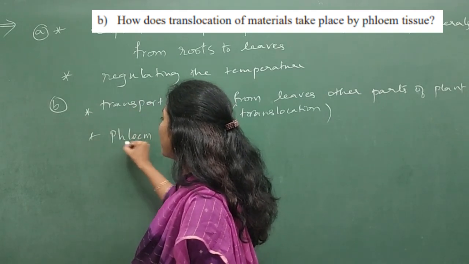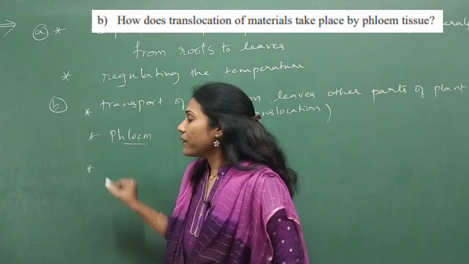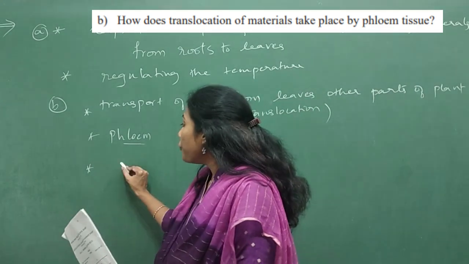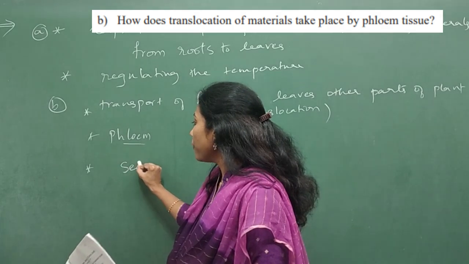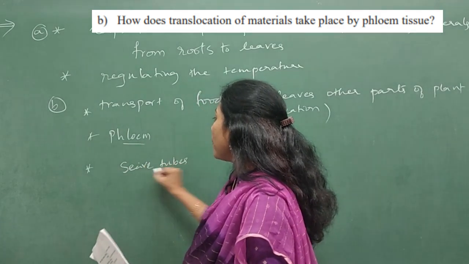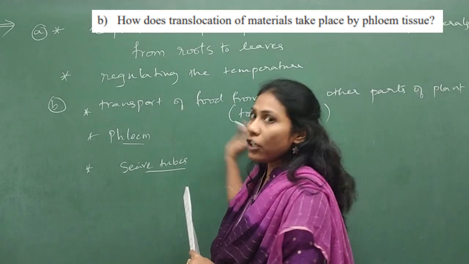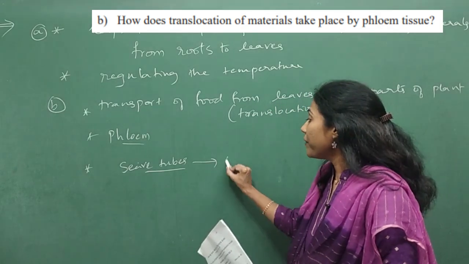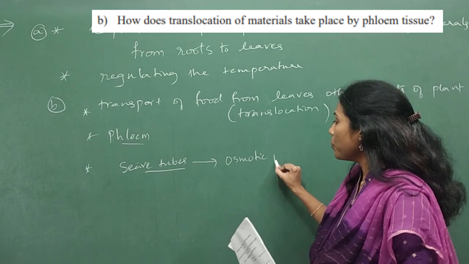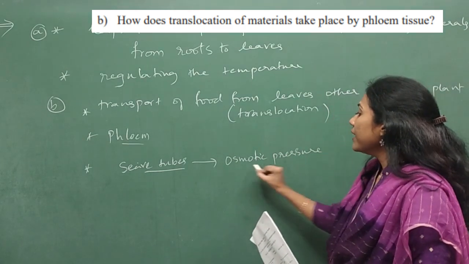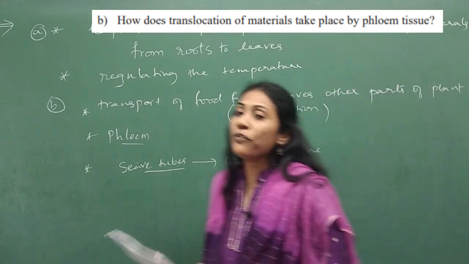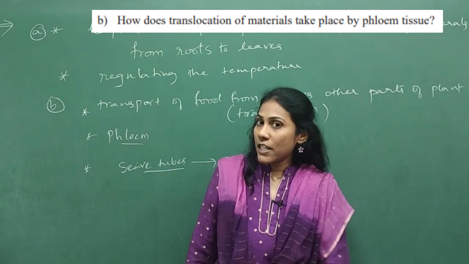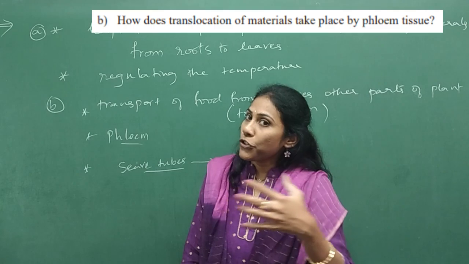So mention a point about phloem, and then mention what will happen. Using energy called ATP, the food will move to sieve tubes with the help of companion cells, and then water also moves into sieve tubes. This generates a difference in the osmotic pressure in the cells. So due to the difference in the osmotic pressure, the food will move from one sieve tube to another sieve tube, and so the transfer of food takes place from leaves to other body parts.